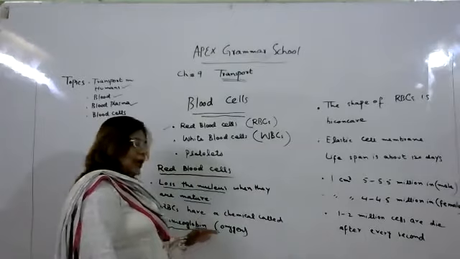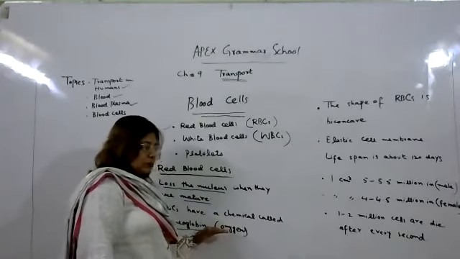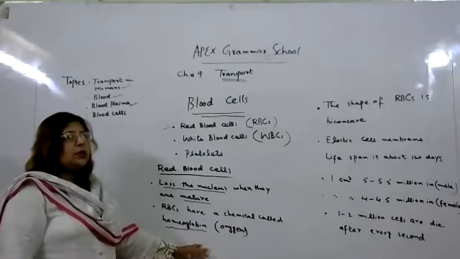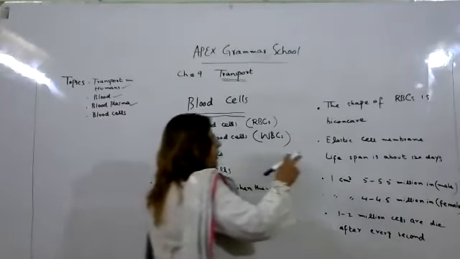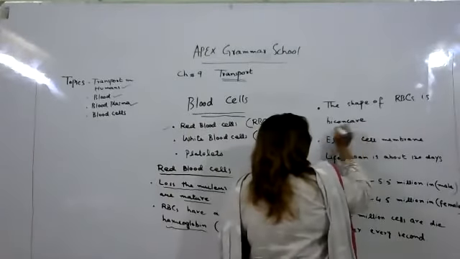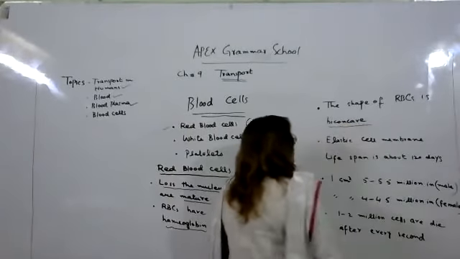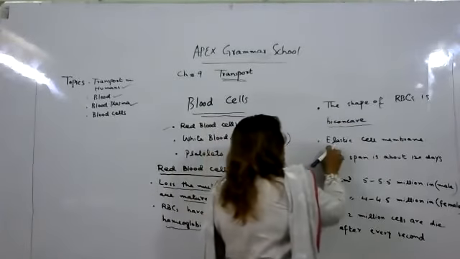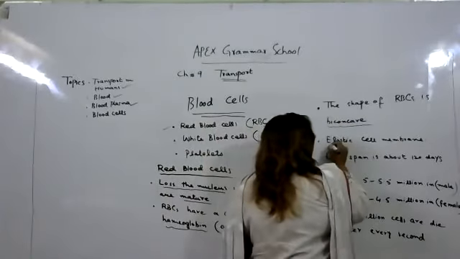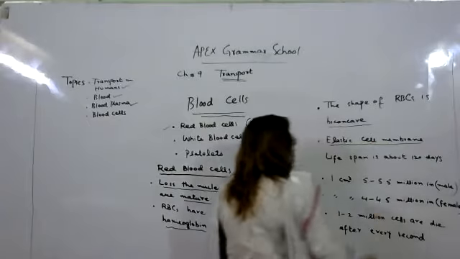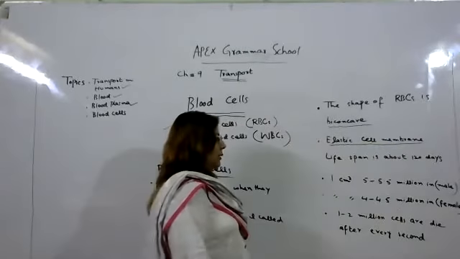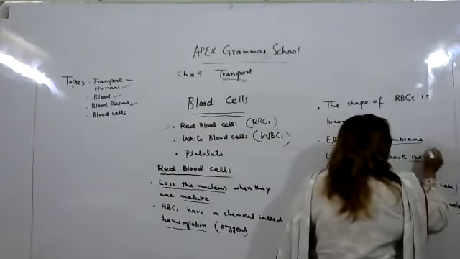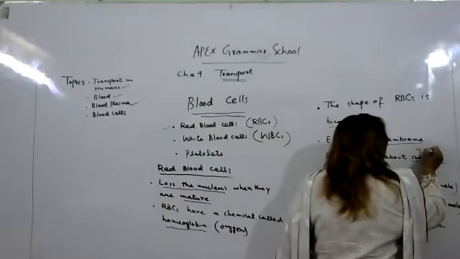The hemoglobin also carries oxygen, which is very important to transport oxygen in the human body. Next point is that the shape of the red blood cell is biconcave. Next is that red blood cells have an elastic cell membrane. Okay, their lifespan is about 120 days or 4 months in the body.